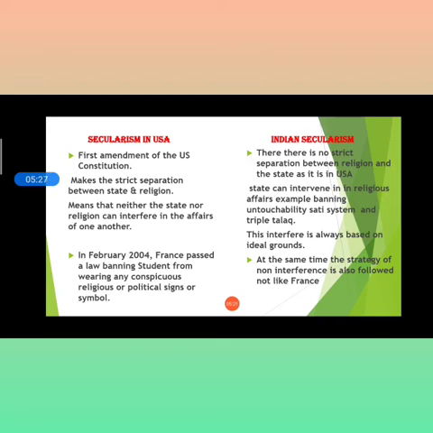Now the last point: at the same time, the strategy of non-interference is also followed, not like France. See the French practices and the Indian secularism practices.